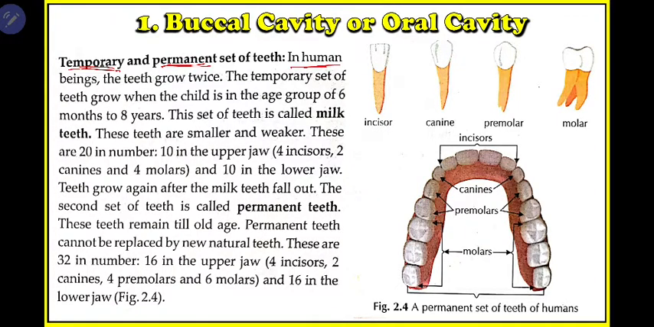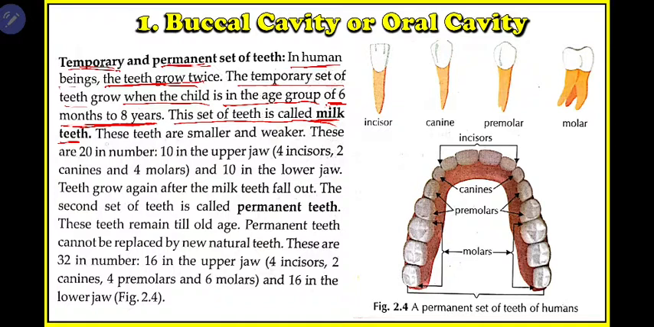In human beings the teeth grow twice. The temporary set of teeth grows when the child is between the age of 6 months to 8 years. So when will the temporary teeth come? In the age of 6 months to 8 years, when it is a child. This set of teeth is called milk teeth. What are milk teeth? The teeth which come at the very young age of a child.